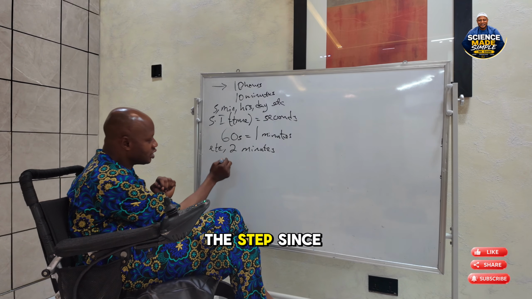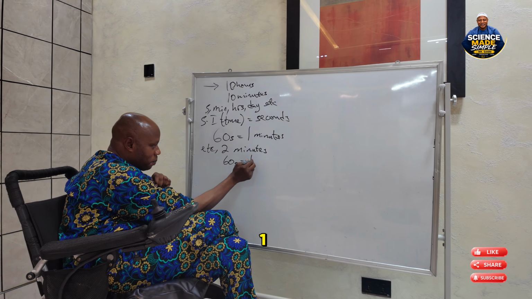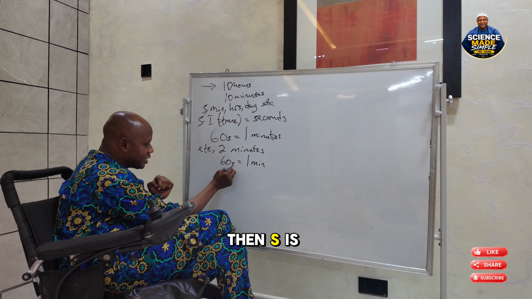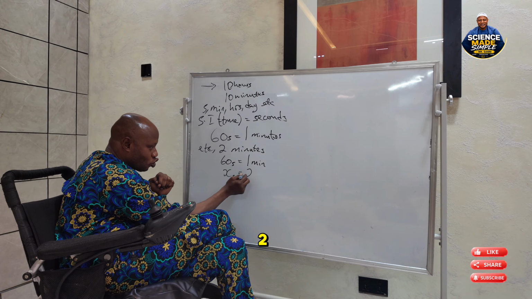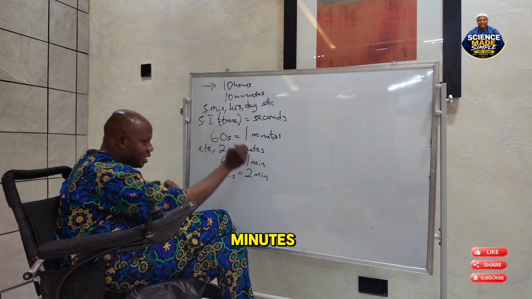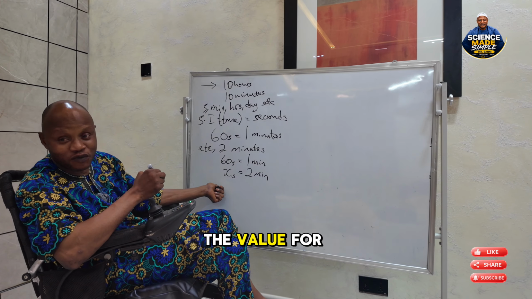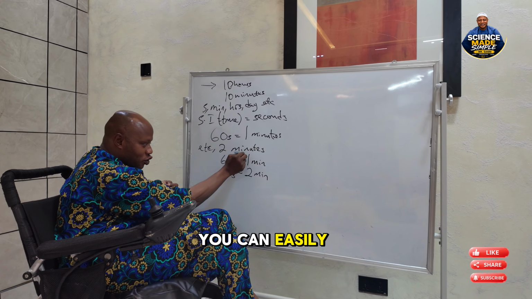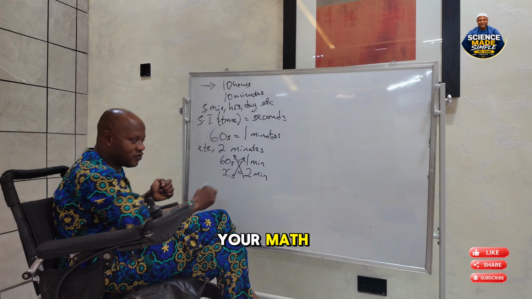This is the step. Since we know that 60 seconds will give us 1 minute, then x seconds is equal to 2 minutes. That is, our x here is unknown. We want to find the value of x. If you arrange it like this, you can easily cross multiply. Remember your math very well.